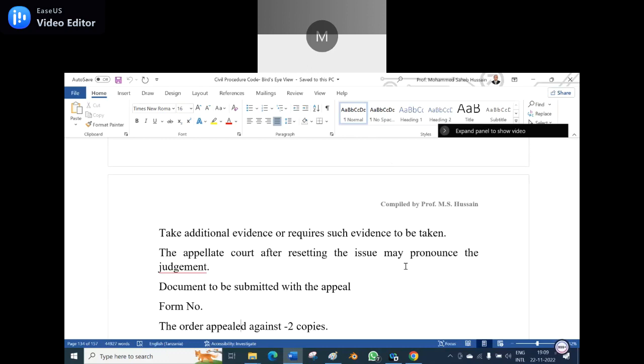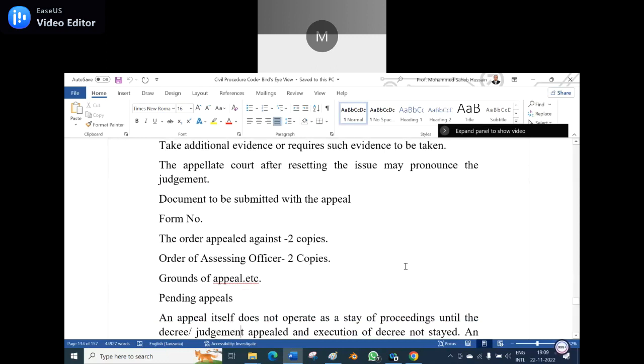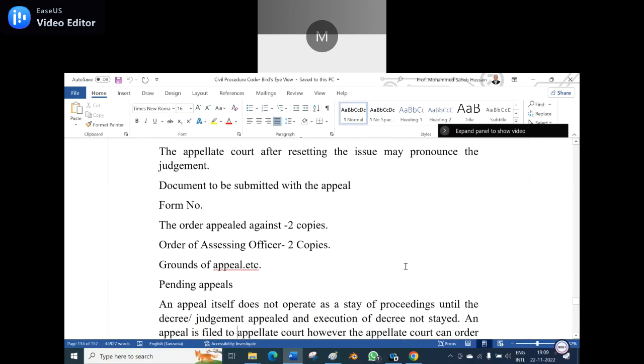Documents to be submitted with the appeal. Form number, the order appealed against, 2 copies, order of assessing officer, 2 copies, grounds of appeal, etc. These are the documents to be attached with the appeal.